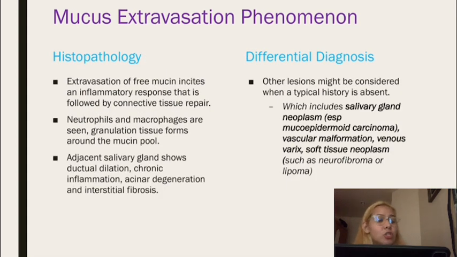For the histopathology, the lesions are free of mucin-lined epithelium, with an inflammatory response that is followed by connective tissue repair. Neutrophils and macrophages are seen. Granulation tissue forms around the mucin pool. Adjacent salivary gland shows ductal dilation, chronic inflammation, and acinar degeneration. For differential diagnosis, other lesions might be considered when a typical history is absent.